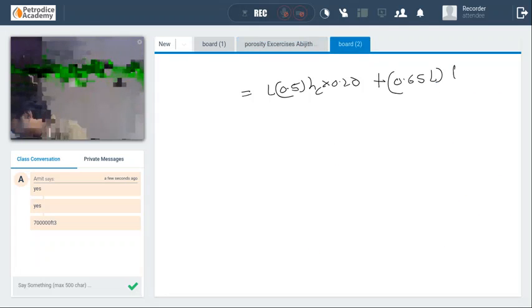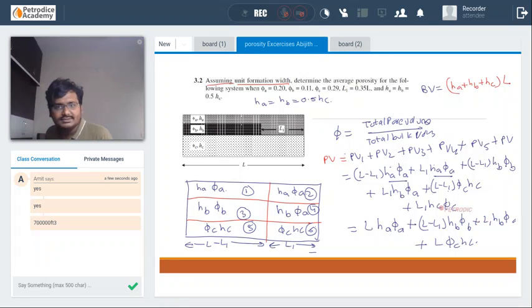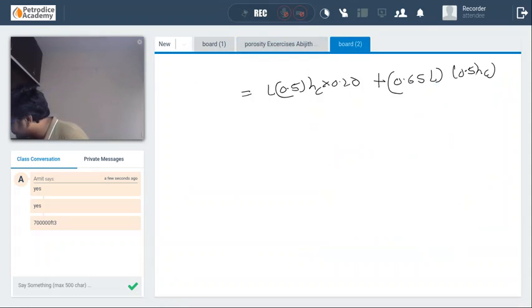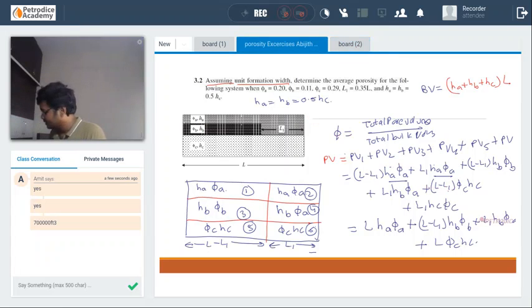HB will be 0.5 into HC into, the porosity of B is 0.11 plus L1, 0.35 L.